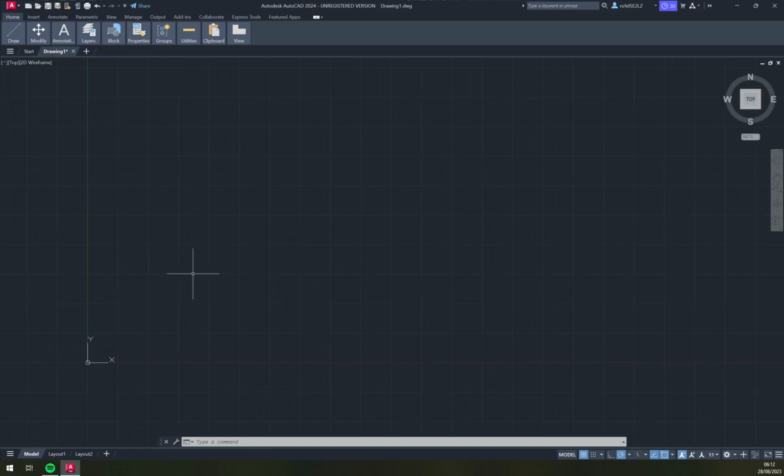So first of all, we are at our AutoCAD at the moment, and what we need to do is click on Draw on the top left corner and pick a line.